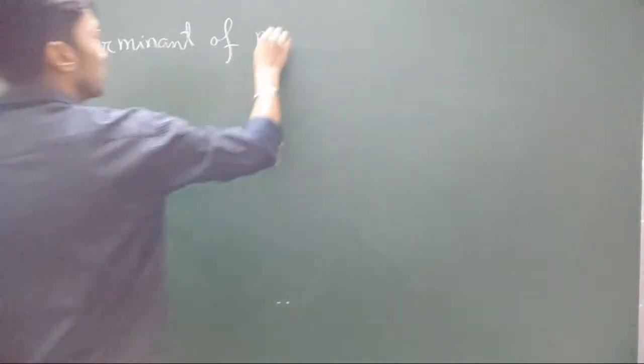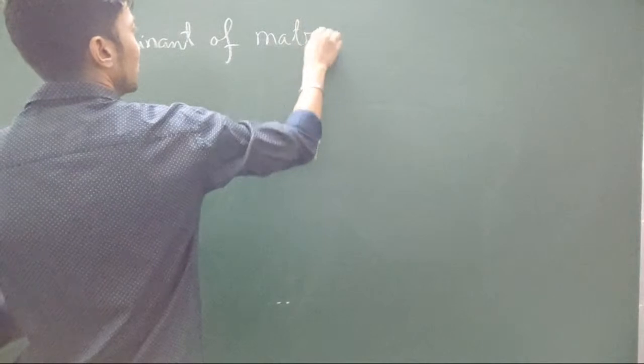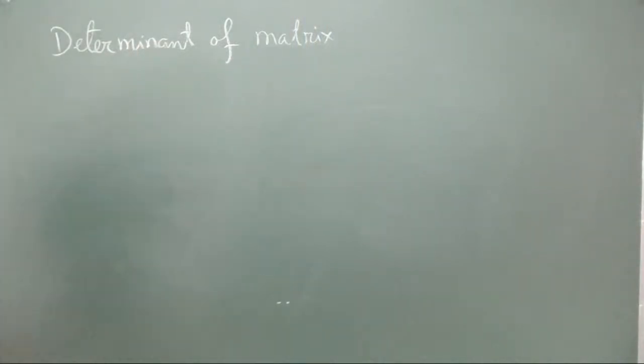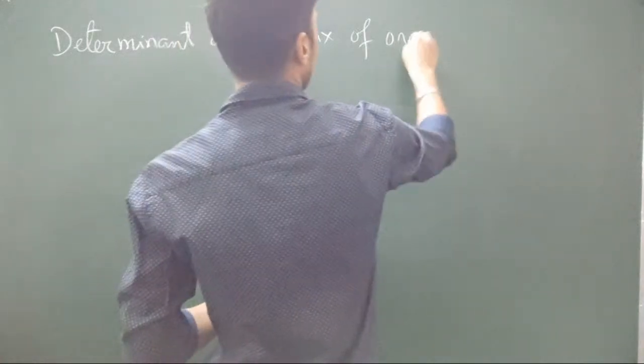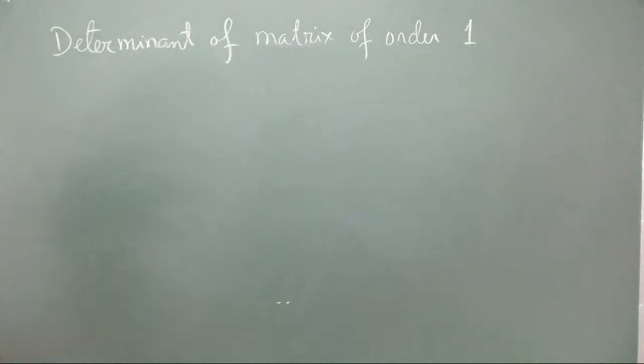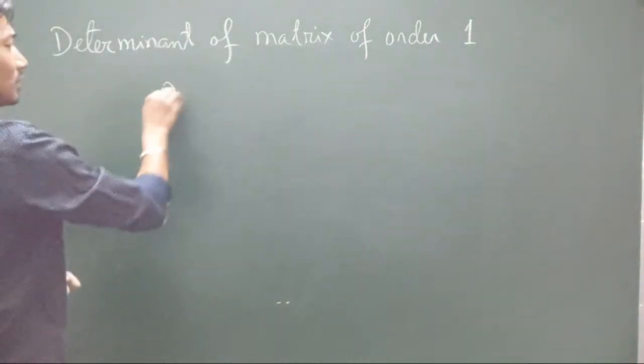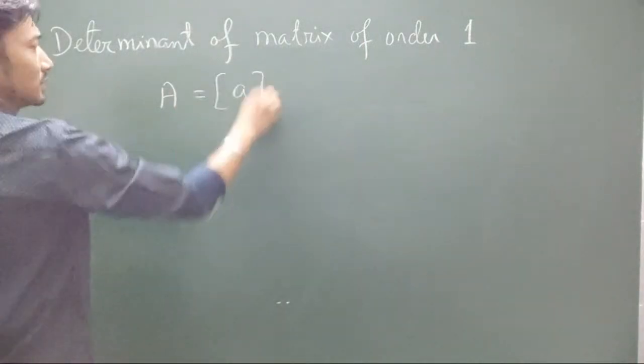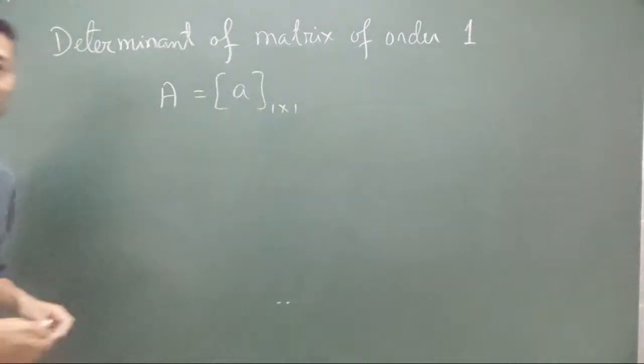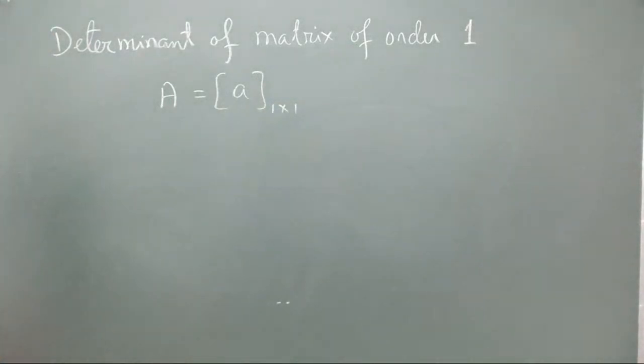So the determinant of a matrix of order 1. Of order 1, the matrix will have just one element, isn't it? 1 by 1. So if a matrix is of order 1 by 1, it will have only one element.